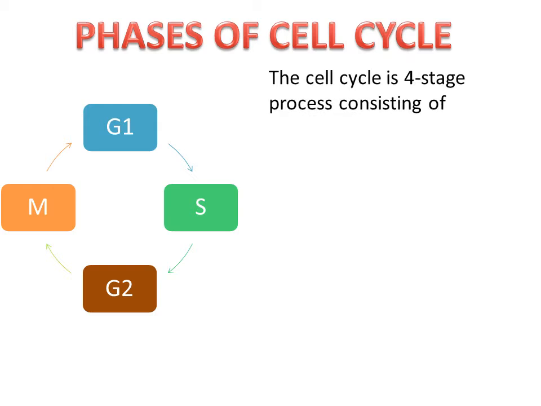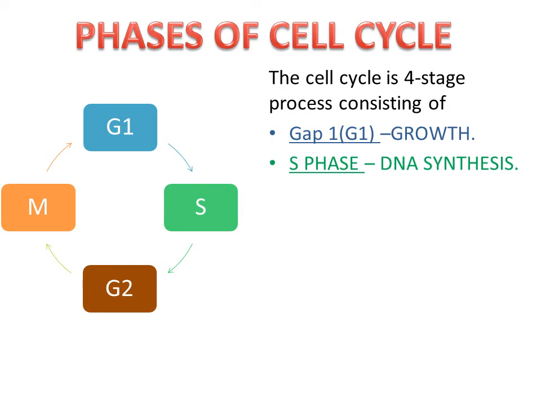Phases of the cell cycle. The cell cycle is a four-stage process consisting of first gap phase G1, synthesis of DNA S phase, second gap phase G2, and M, mitosis. First gap phase, G1: the cell grows in size and volume. This is usually the longest phase and the most variable in a cell's length.